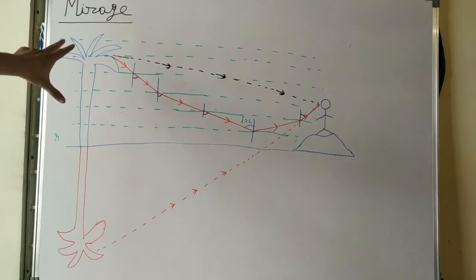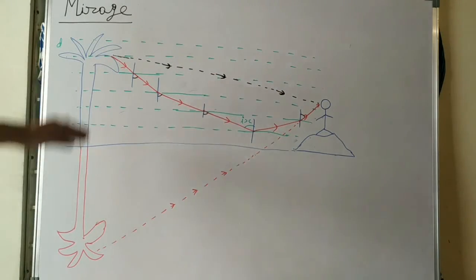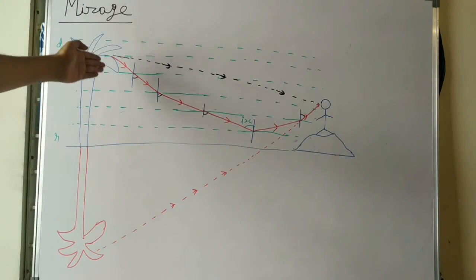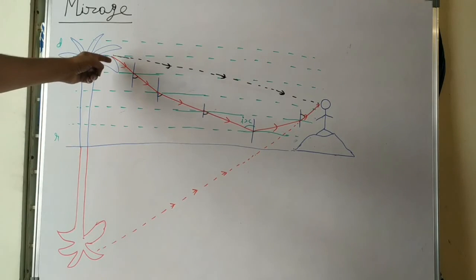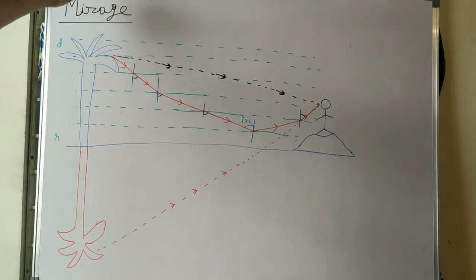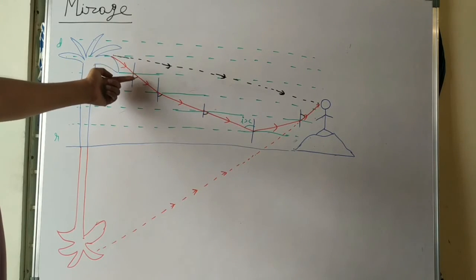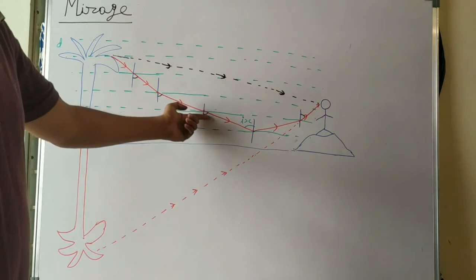Suppose you take a tree which is observed by a person at a long distance. Some rays fall directly into the eye of the person, and some rays which go like this are refracted. You see here the light ray enters from denser to rarer. You know that the top layers are denser, and when you come to the downside it becomes rarer. When light enters from denser to rarer, what happens? It moves away from the normal. Like that, here also it moves away from the normal.